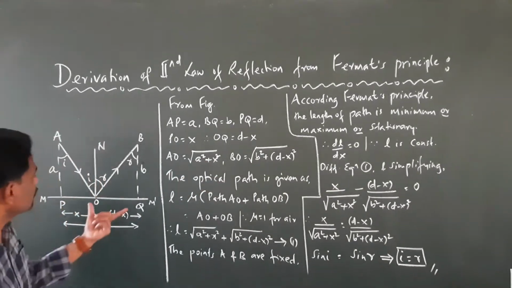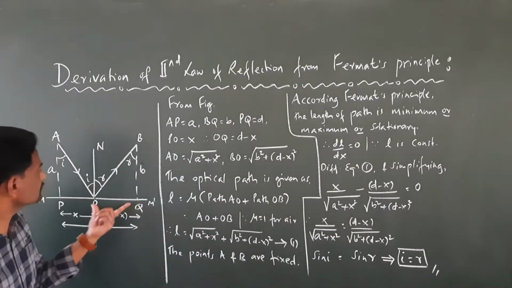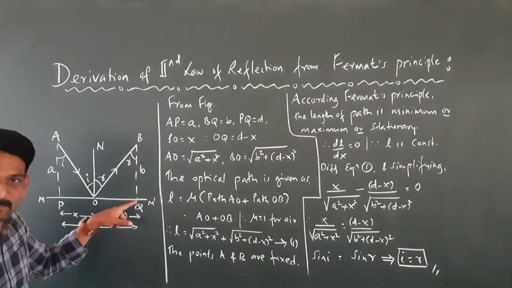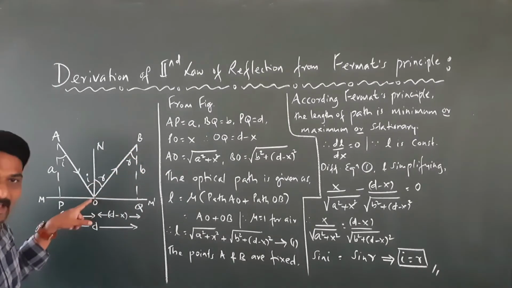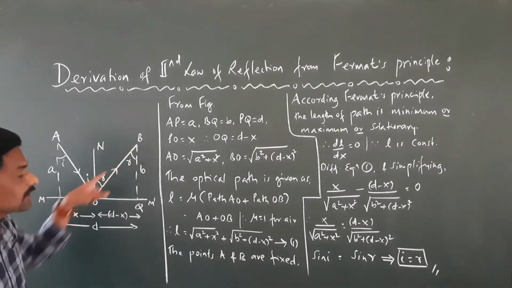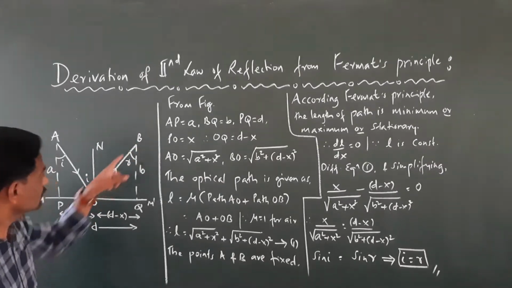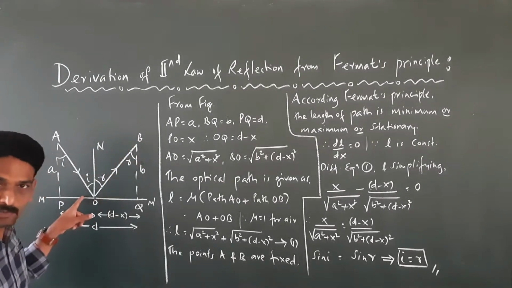Similarly, if this distance is d minus x and this distance is b, this is a right angle triangle and this is going to be the hypotenuse. What is the distance of this going to be?